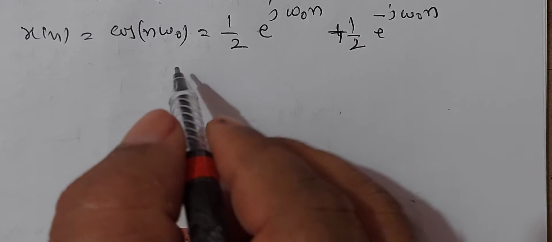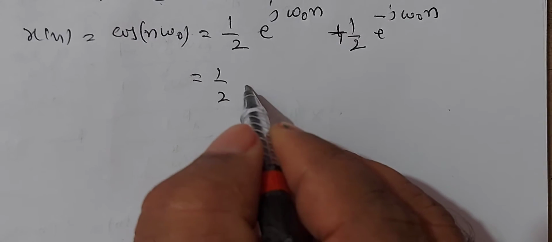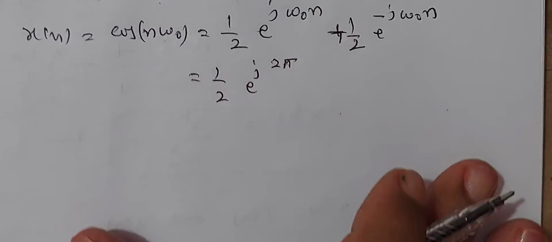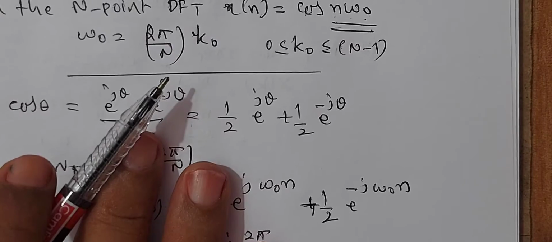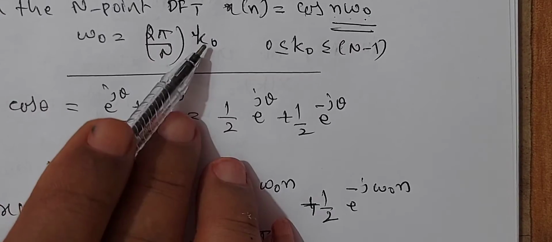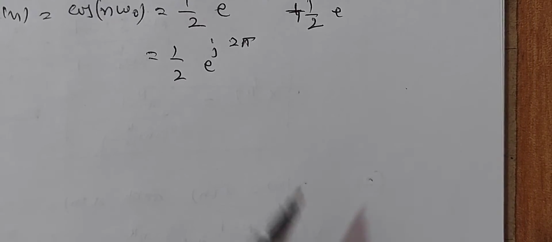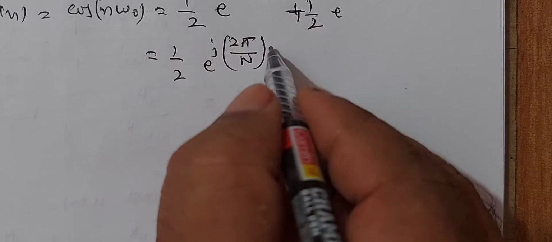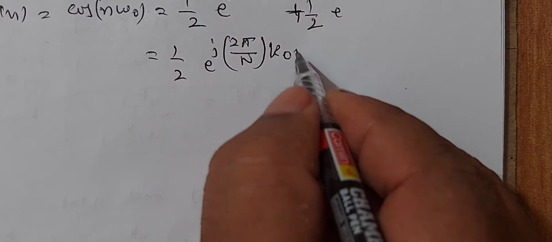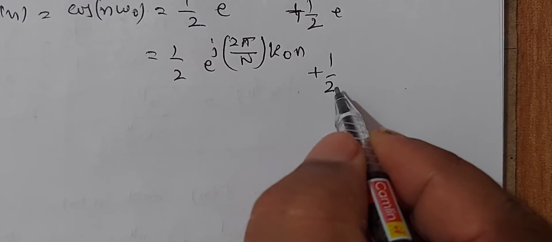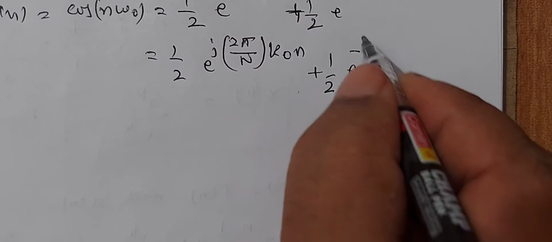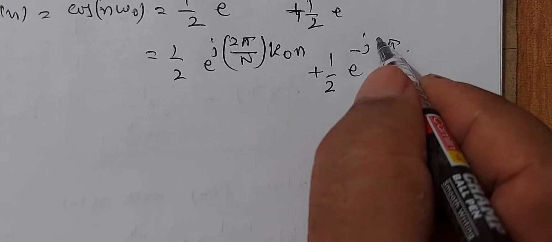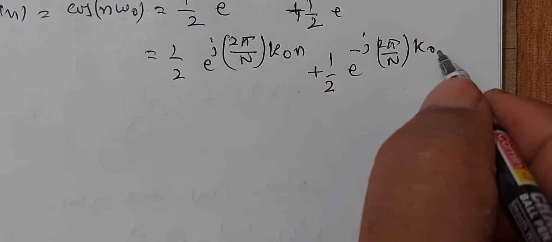Which is equal to half of e to the power of j, we know that omega naught is given as 2 pi by N into k naught. Therefore, omega naught is 2 pi by N into k naught into n, plus half of e to the power of minus j, omega naught is 2 pi by N into k naught into n.